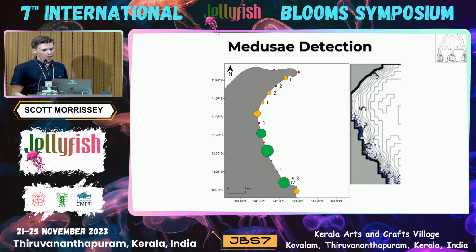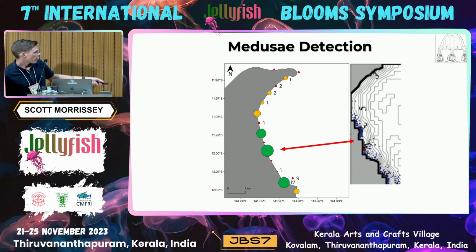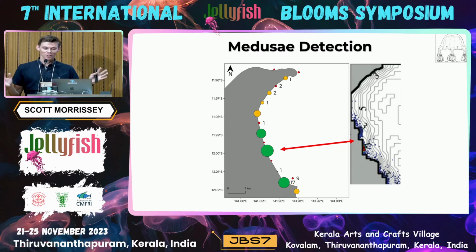And if we look back at Jody's model, you can see that the abundances that she found in her model correspond quite nicely with where I caught the highest number of physical medusae and found the highest quantities of eDNA. So both physical presence of the jellyfish and eDNA quantities agree with Jody's model, that medusae are being largely retained within the port.